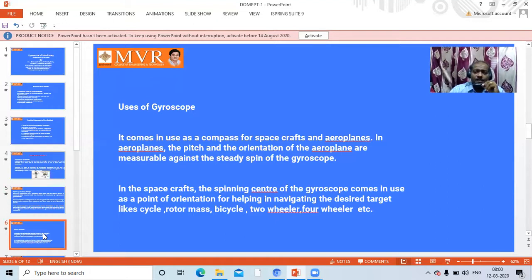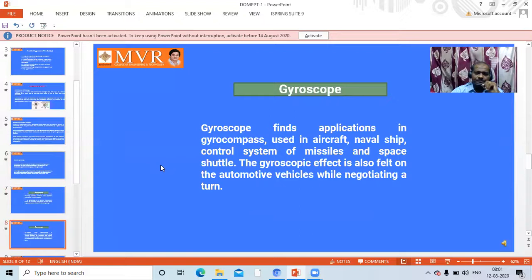How can gyroscope be measured? It can be measured against the steady spin of the gyroscope. That's what we are learning: how gyroscope couple can be measured. Next, this gyroscope couple can be implemented for a number of objects. For the benefit of students, I have written a few examples which are included in the syllabus. Cycle, a single rotor mass, a bicycle, a two-wheeler, a four-wheeler, and so on. A ship is also included in this. These are the examples of gyroscope.